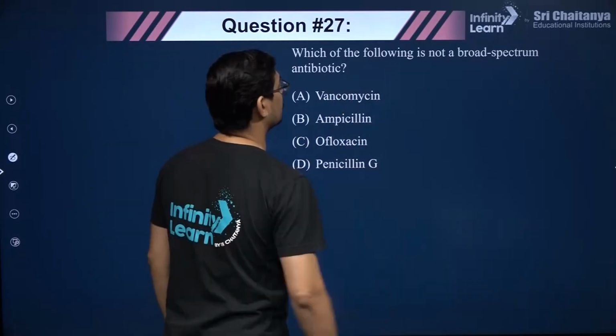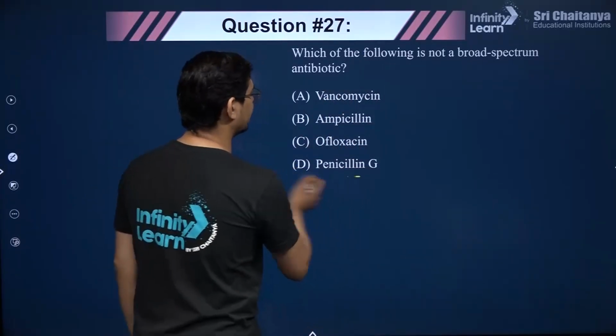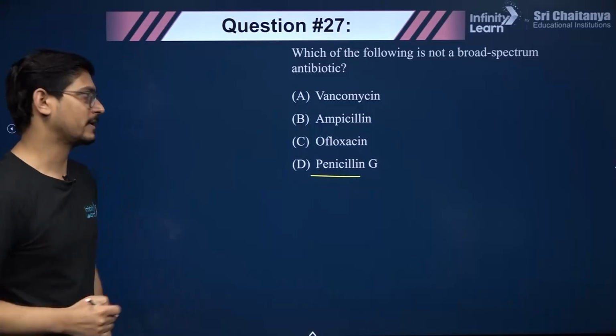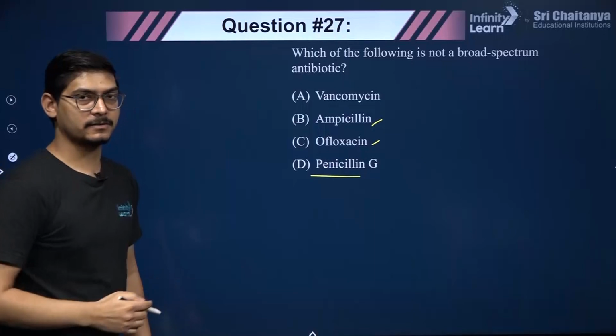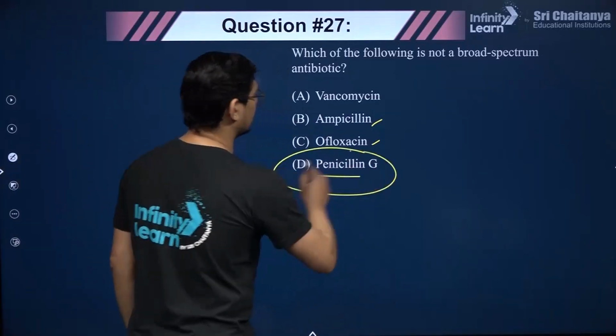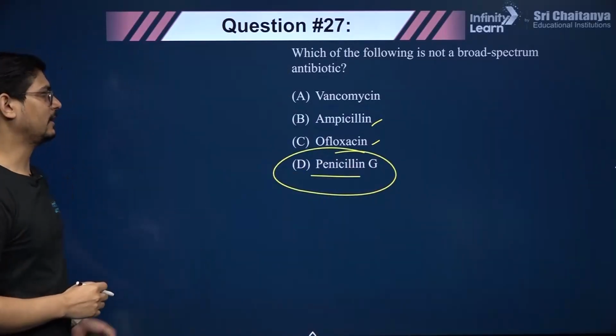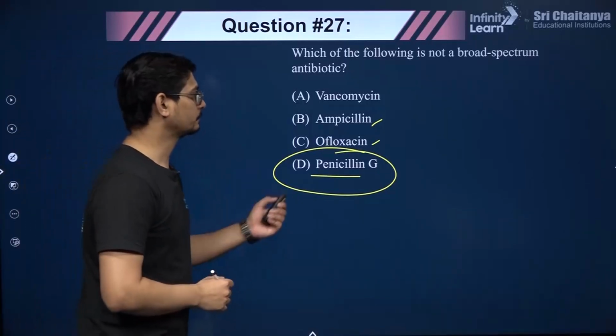So which of the following is not a broad spectrum? Very simple logic: penicillin. Penicillin, a narrow spectrum antibiotic. Please remember vancomycin, ampicillin, ofloxacin, these are broad spectrum, but penicillin G is a narrow spectrum antibiotic. So that is the correct answer in this question.